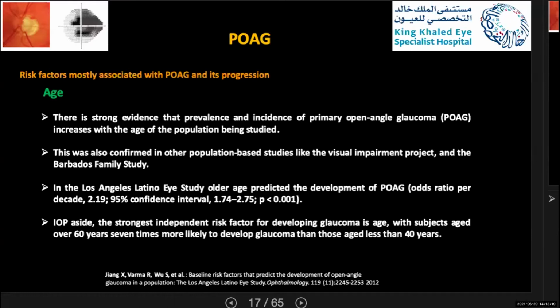Also, they found in this study that when you exclude the IOP, the strongest independent risk factor for developing primary open-angle glaucoma was age, with subjects aged over 60 years being 7 times more likely to develop glaucoma than those aged less than 40.